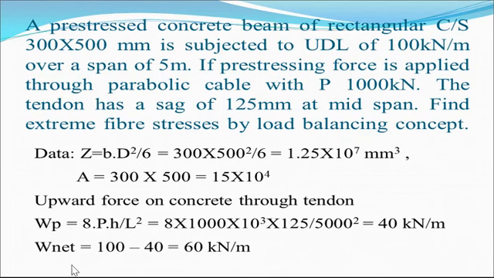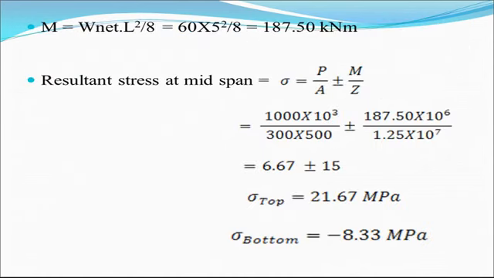So W net is equal to the external load UDL 100 kilonewton per meter minus WP, that is the UDL developed due to the cable profile. Say 100 minus 40, it is 60 kilonewton per meter. So net bending moment, M dash, is equal to W net into L square by 8. So 60 into square of 5 divided by 8, 187.50 kilonewton meter.